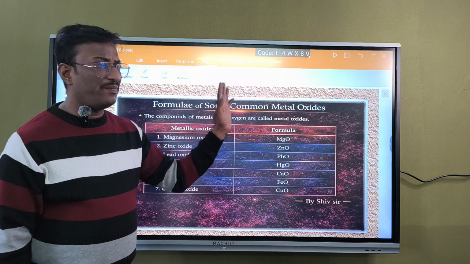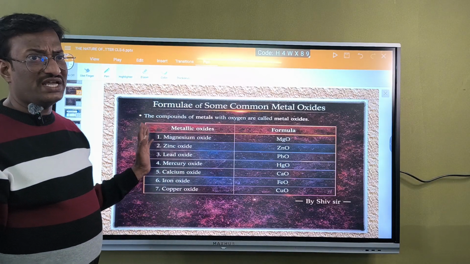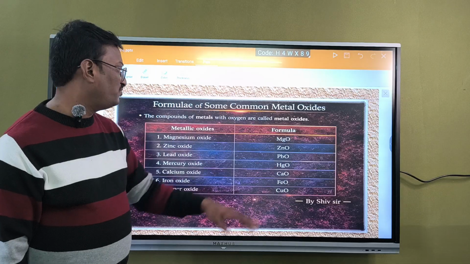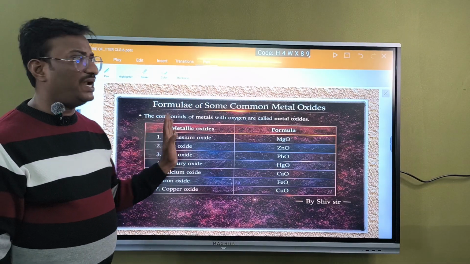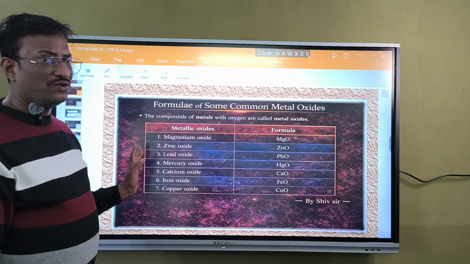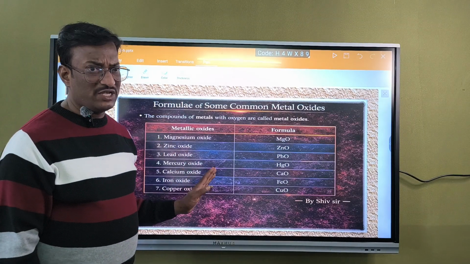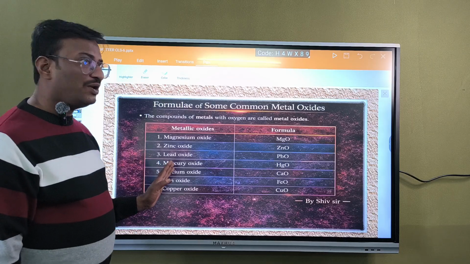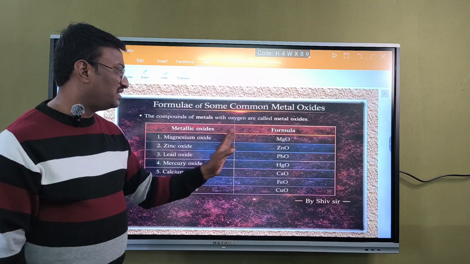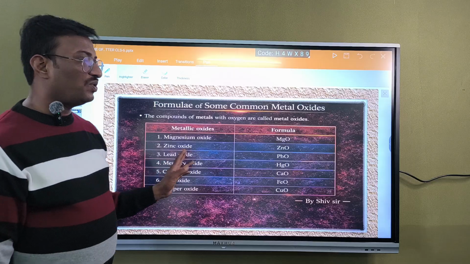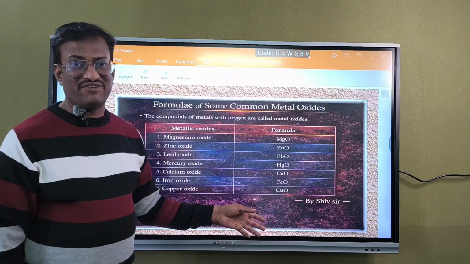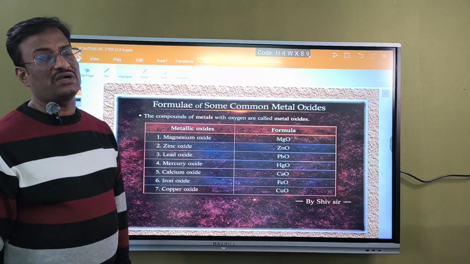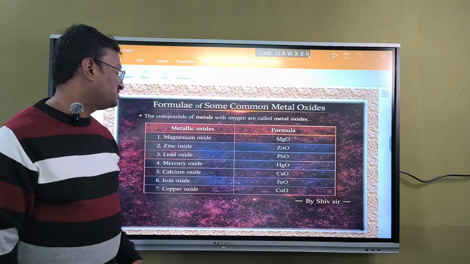Magnesium reacts with oxygen to form magnesium oxide, MgO. Zinc reacts with oxygen to form zinc oxide, ZnO. Lead reacts with oxygen to form lead oxide, PbO. Mercury reacts with oxygen to form mercuric oxide, that is HgO, mercury oxide. Calcium reacts with oxygen to form calcium oxide, that is CaO. Iron reacts with oxygen to form iron oxide, that is FeO. And copper reacts with oxygen to form copper oxide, that is CuO.